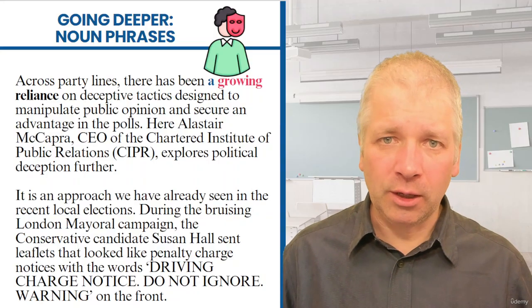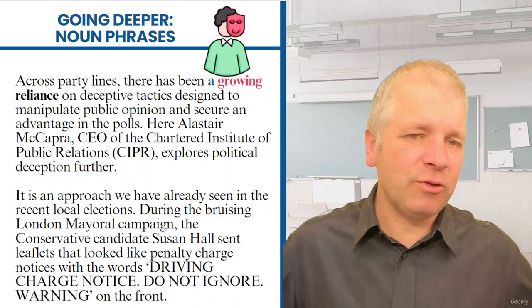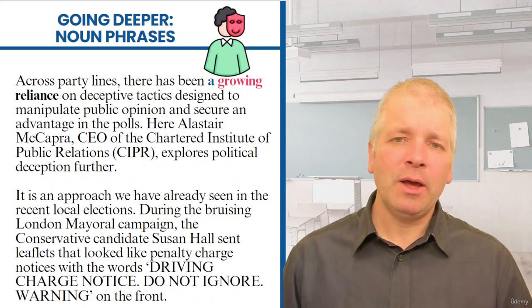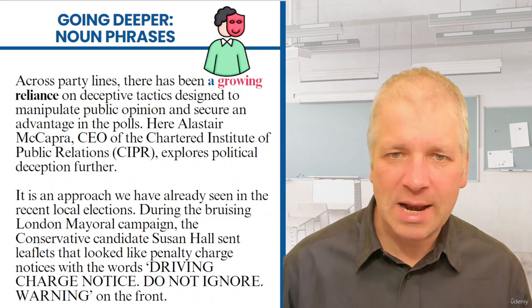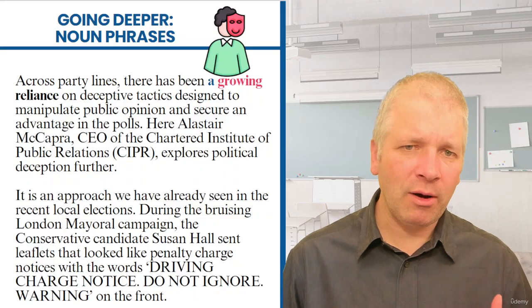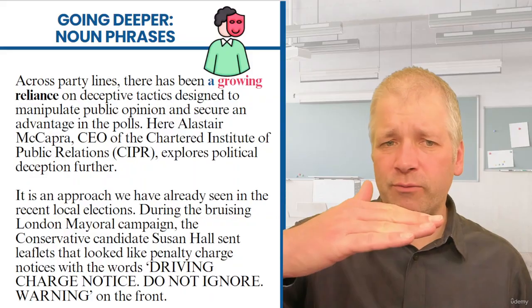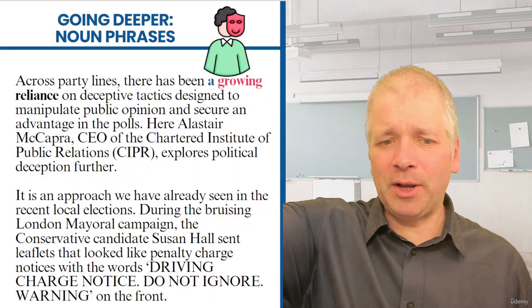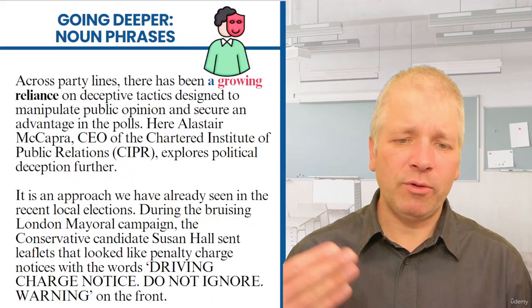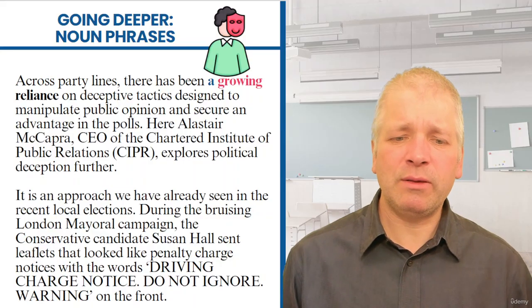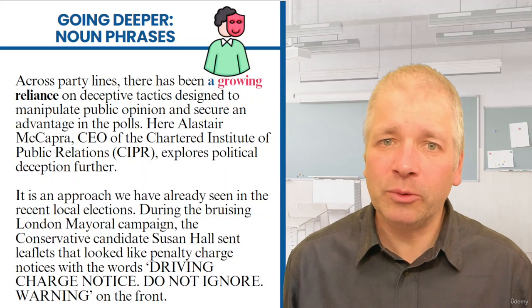A growing reliance. Here the adjective is trying to describe a situation where there is a trend. We have a reliance and there's a trend towards this reliance. This reliance is going up and up and up. And a growing reliance is telling us that this is just a general situation.